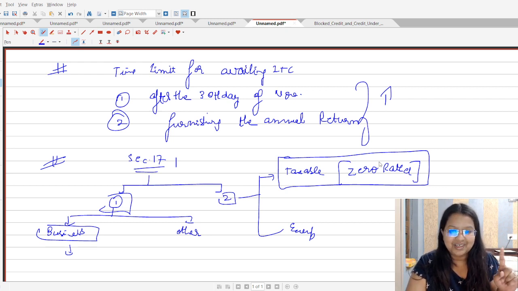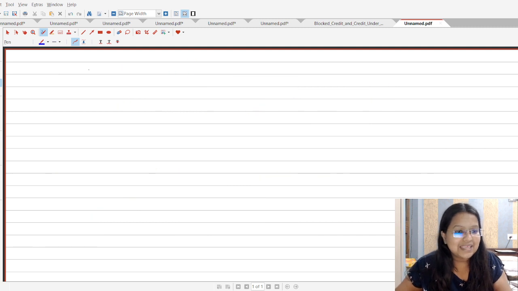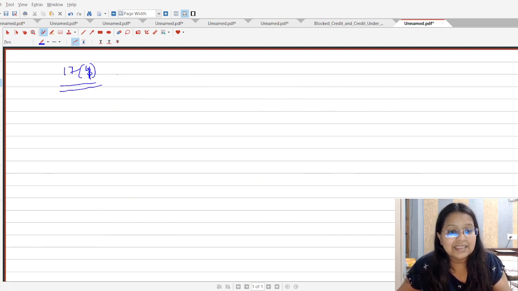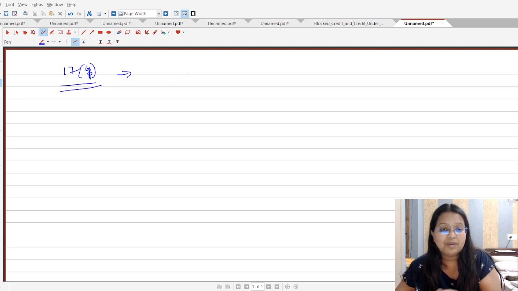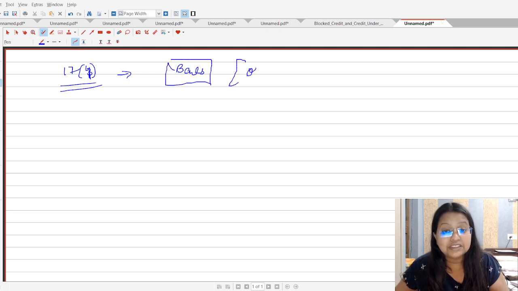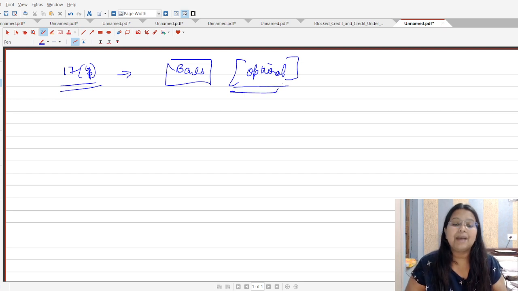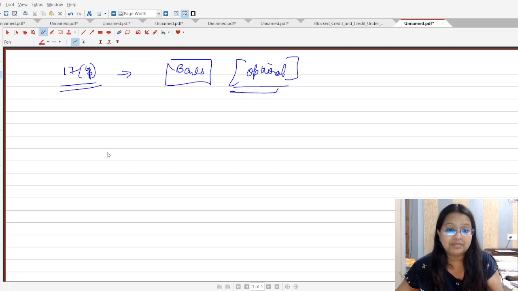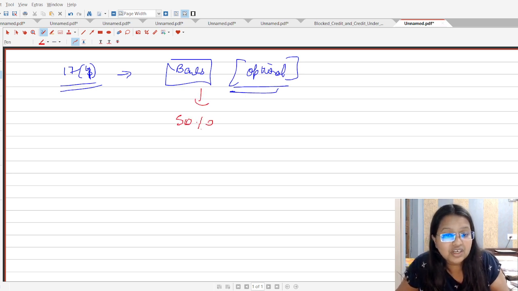I hope you got this point also. Next is section number 17 subsection number 4. Students, section number 17 subsection number 4 is about the banks. This subsection will be applicable in the category of banks, and this is optional for banks. It said that first of all, the banks can apply the complete procedure of the ITC, and the second option given to them is that they can claim 50% of ITC.